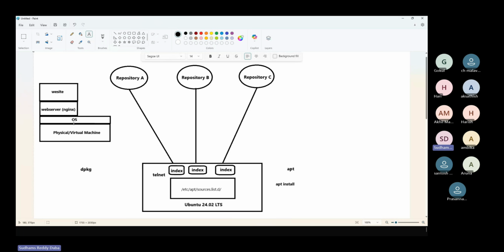Without having the infra, you cannot run your website. But there are certain cases where without having the infra also we can run it. That is serverless architecture. You can ignore it. All these particular terminologies and technologies, we'll discuss them one by one. For today, we have to understand that first we need to have this particular infrastructure. Then we need to have a web server. Then we need to run a website.